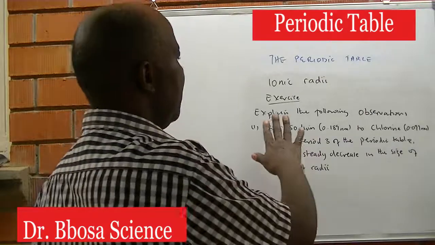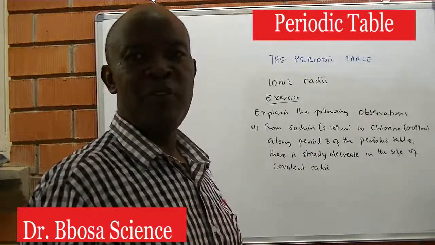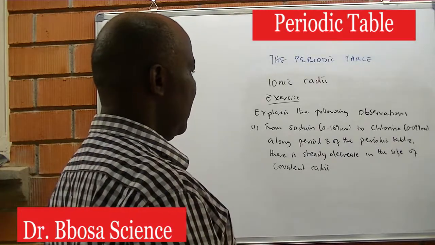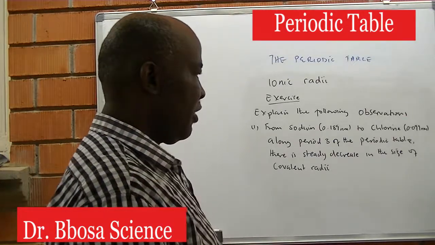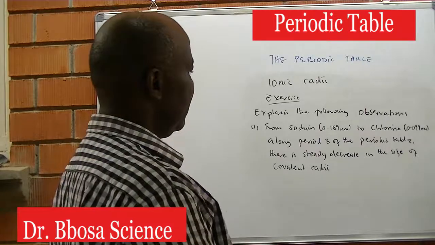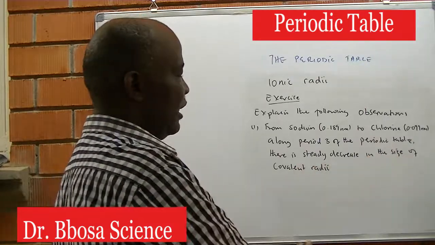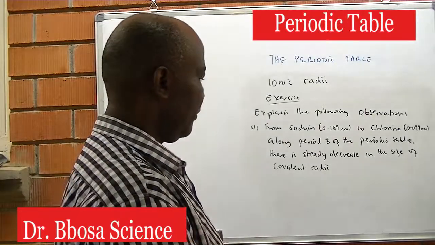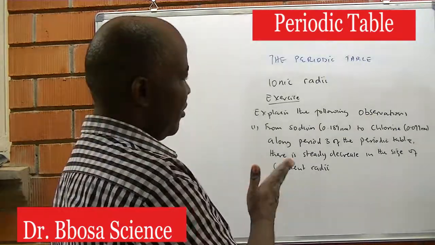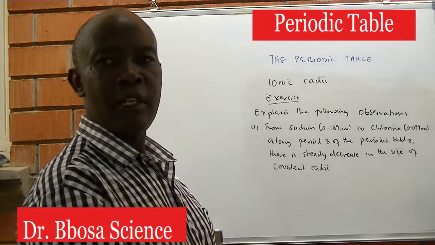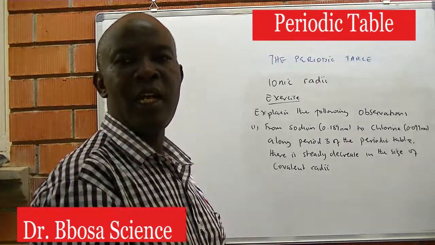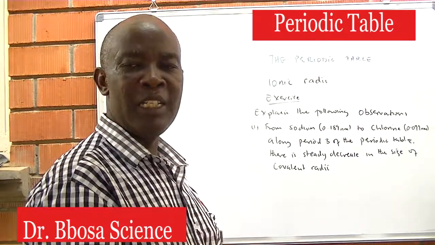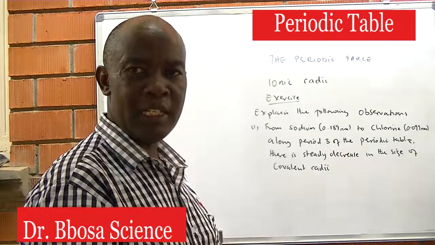A question can be, explain the following observations. 1. From sodium to chlorine along period 3 of the periodic table, there is a steady decrease in the size of the covalent radii. We have already seen that across the period, atomic radii decrease due to increase in effective nuclear charge.